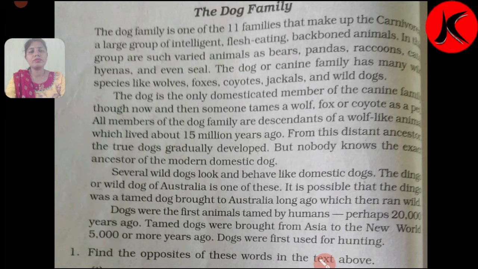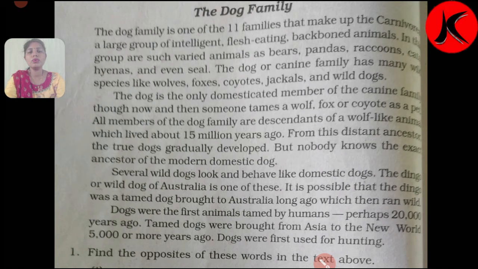All members of the dog family are descendants of a wolf-like animal which lived about 15 million years ago. From this distant ancestor, the true dogs gradually developed. But nobody knows the exact ancestor of the modern domestic dog.